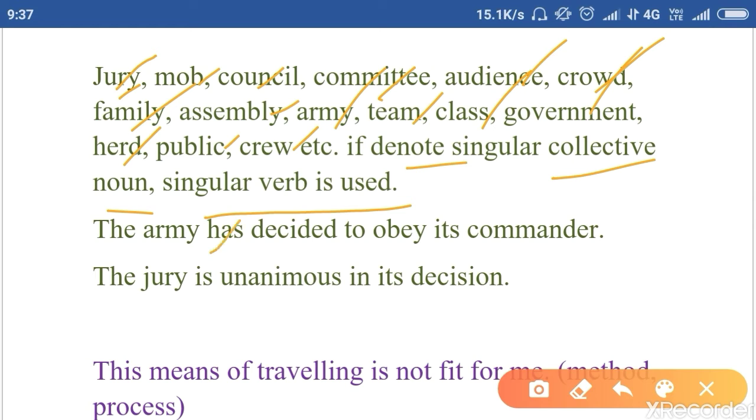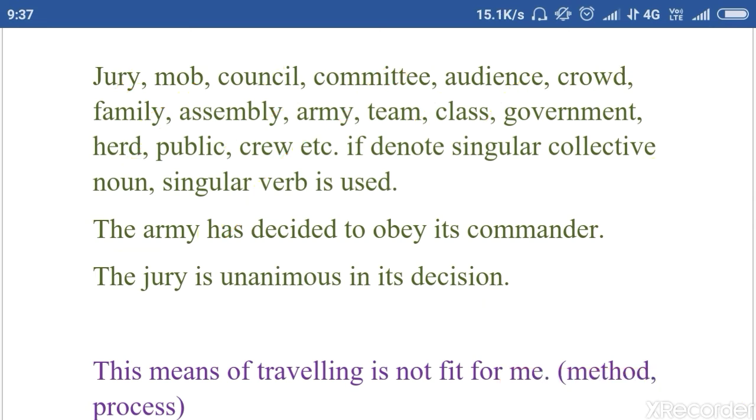The army has decided. Okay? It is a collective noun. So has decided means singular verb it will take to obey its commander. The jury is unanimous in its decision. Right?